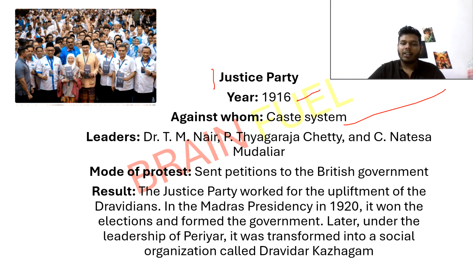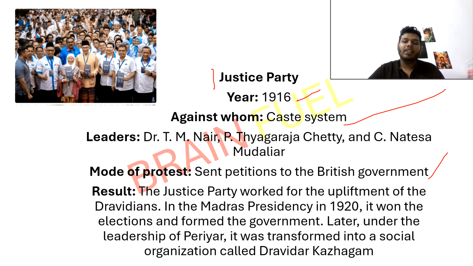Mode of protest: sent petitions to the British government. The Justice Party worked for the upliftment of Dravidians in Madras Presidency. In 1920 it won the elections and formed the government. Later, under the leadership of Periyar, it was transformed into a social organization called Dravida Kazhagam.